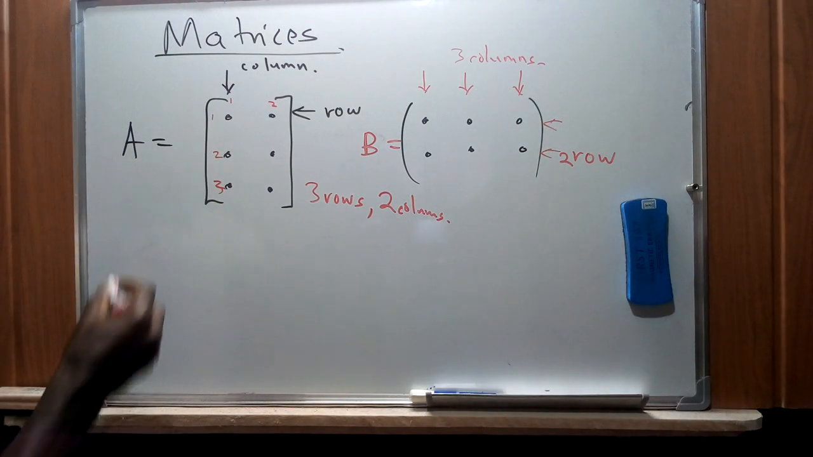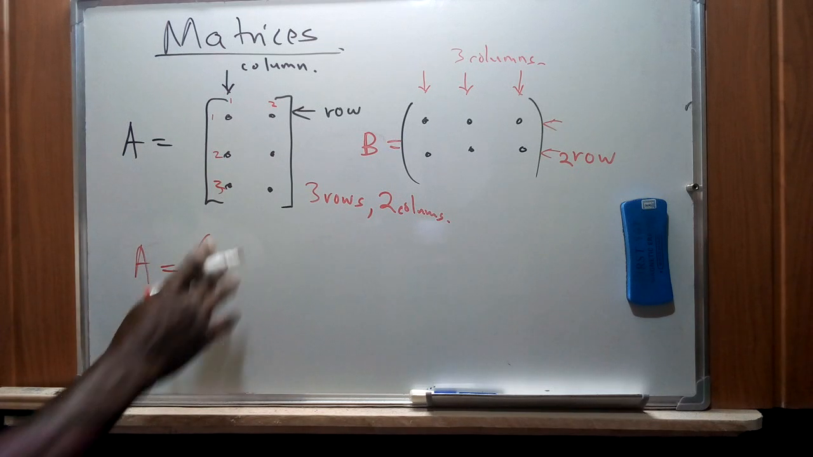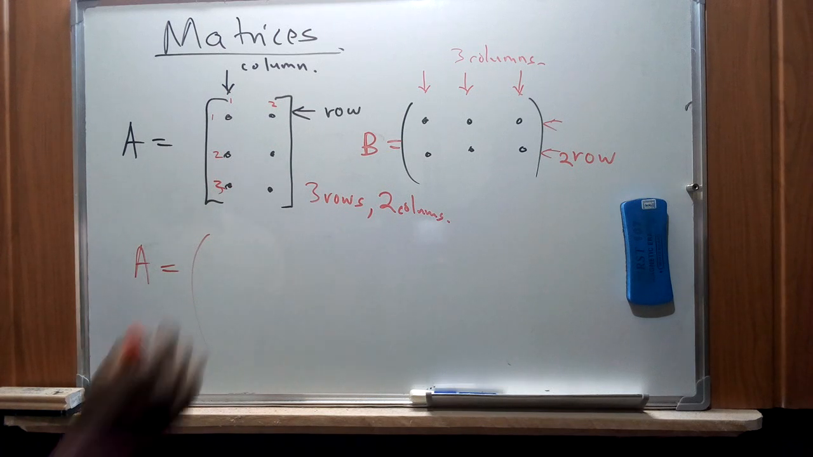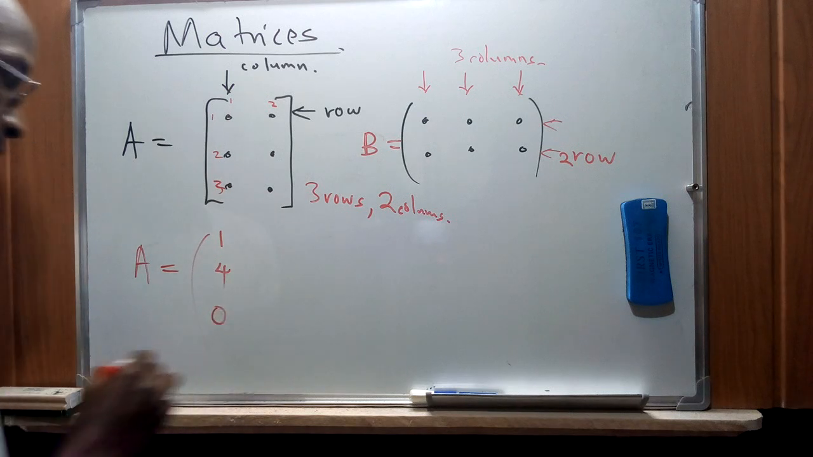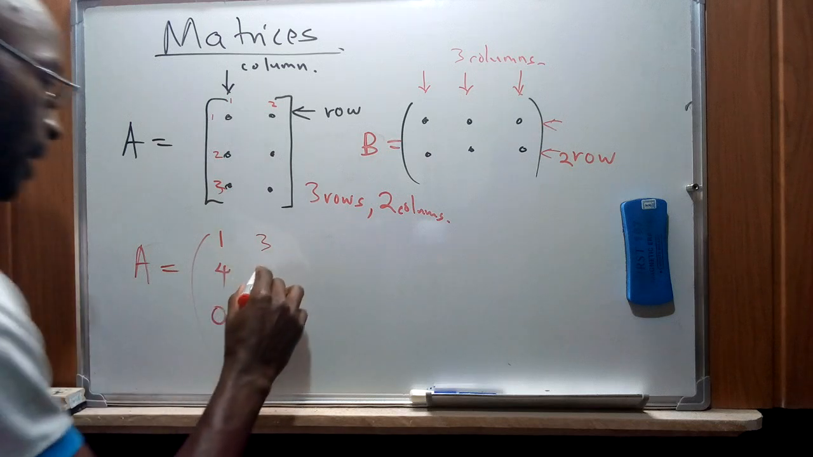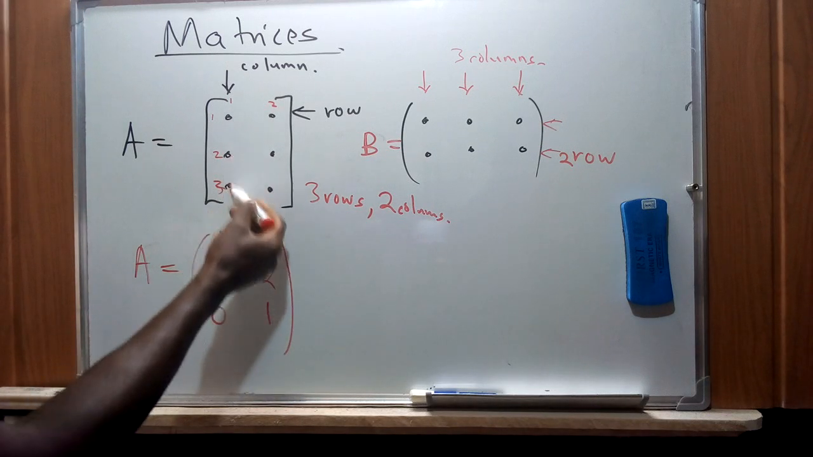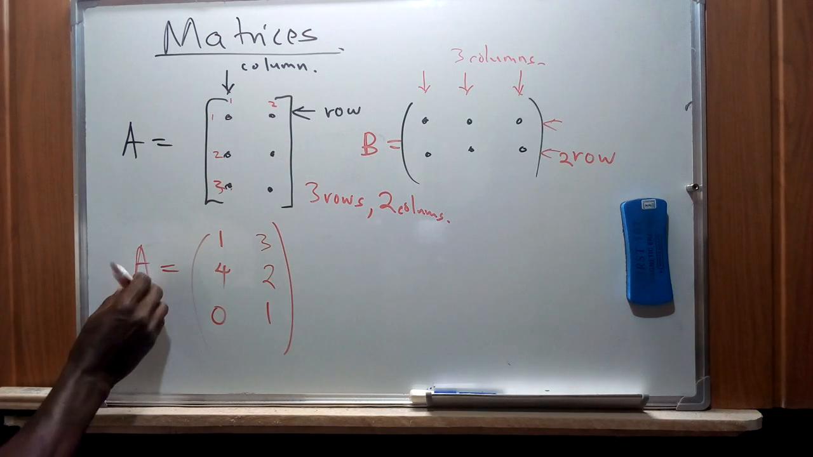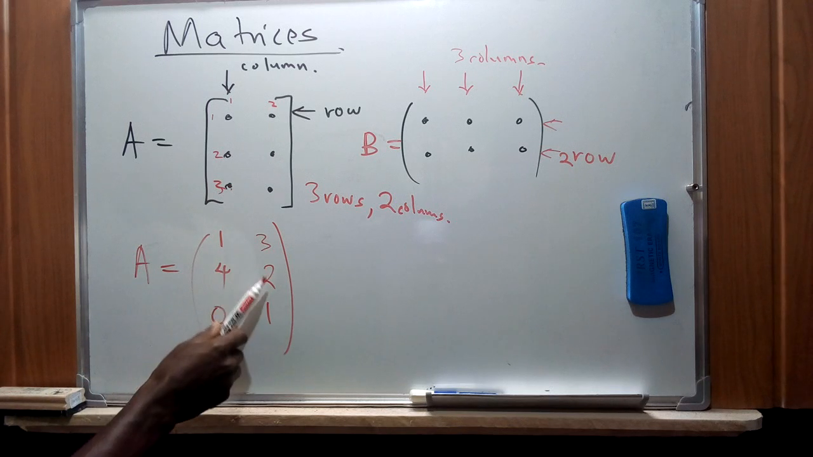If I give an example, suppose we say that the matrix A is made up of, and we have said we can use either the square brackets or parentheses. So suppose I give an example of a matrix using those specific numbers, which we are going to look at further. Each specific dot here represents what we call an element. So I can say that matrix A is made up of elements 1, 4, 0, 3, 2, 1.